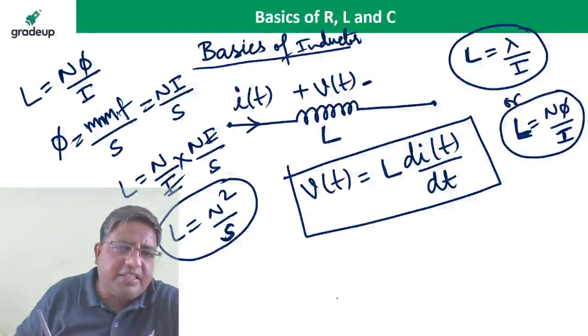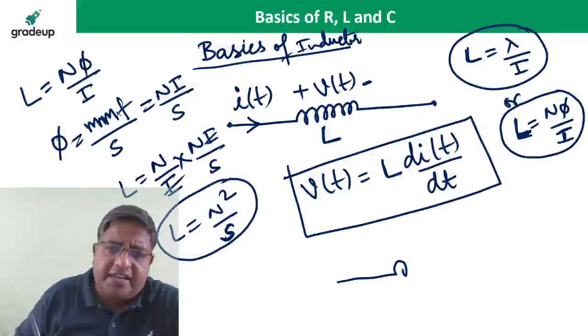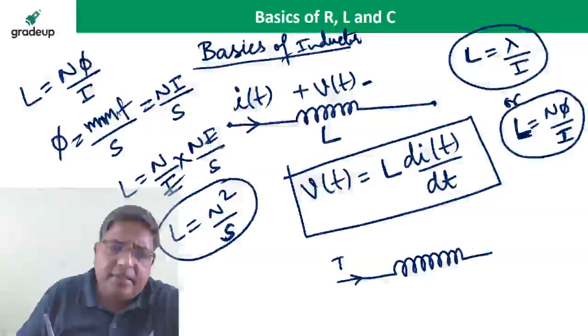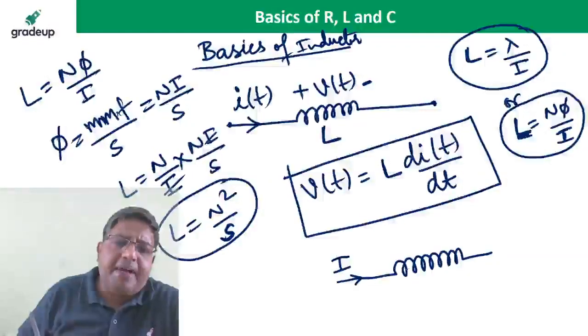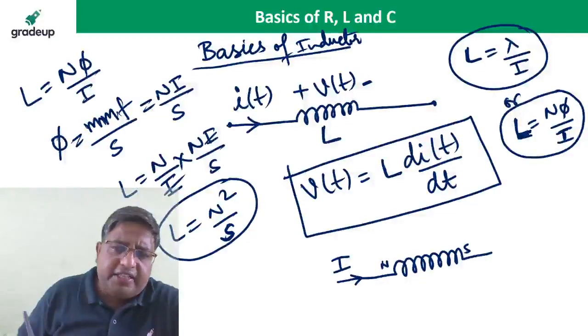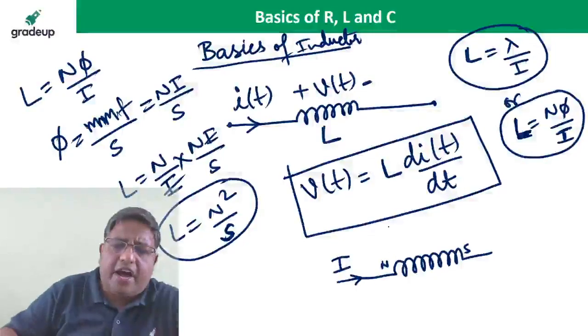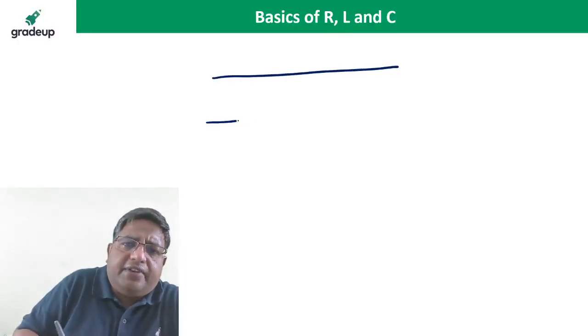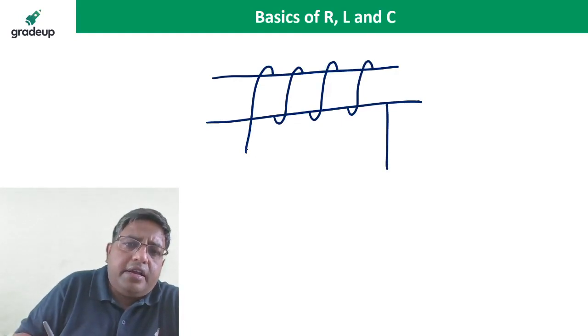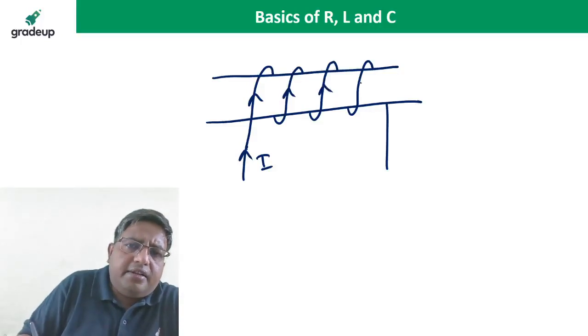Yes, Jain is asking what is the flux linkage. Every coil behaves like a magnet when there is a current flowing in it. This is the north pole and south pole. If we give current to this coil, it becomes an electromagnet.